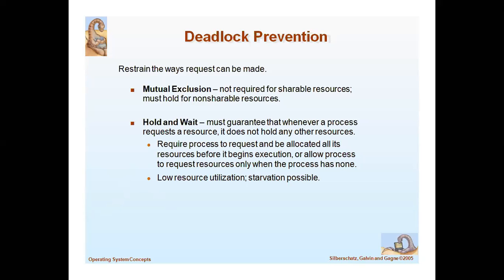The first one is we have to try to remove all conditions or make them false. That is mutual exclusion, hold and wait, no preemption and circular wait. We have to try to remove all the conditions, or at least we can remove any one of the conditions, or make one condition false. If we do this, we can prevent the deadlock.